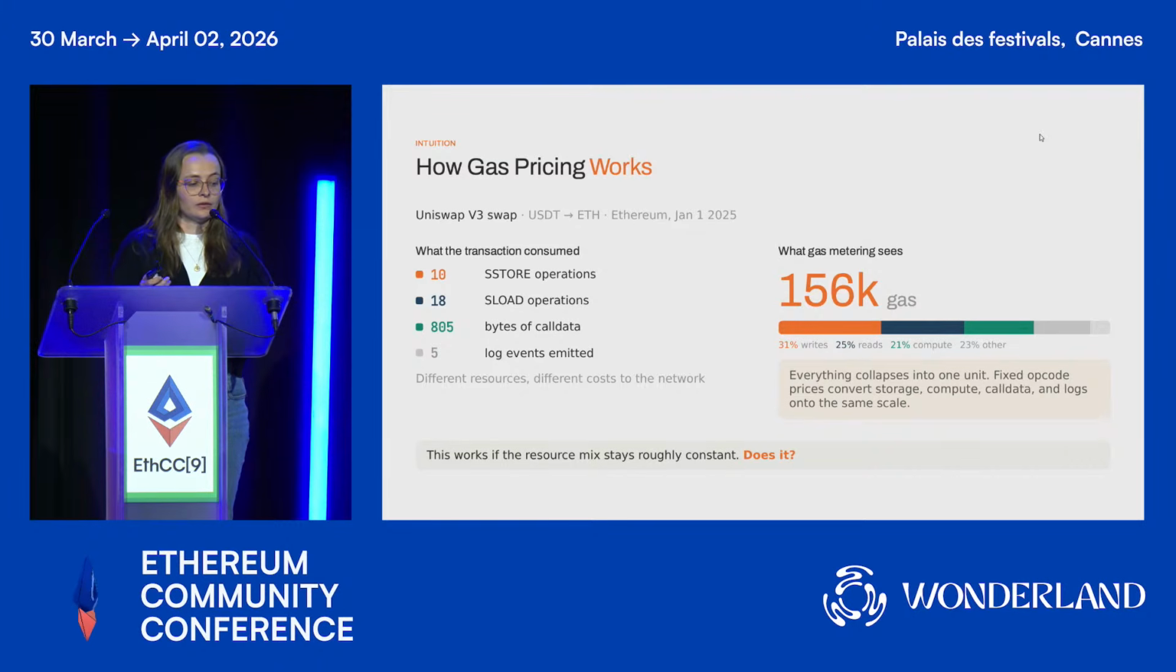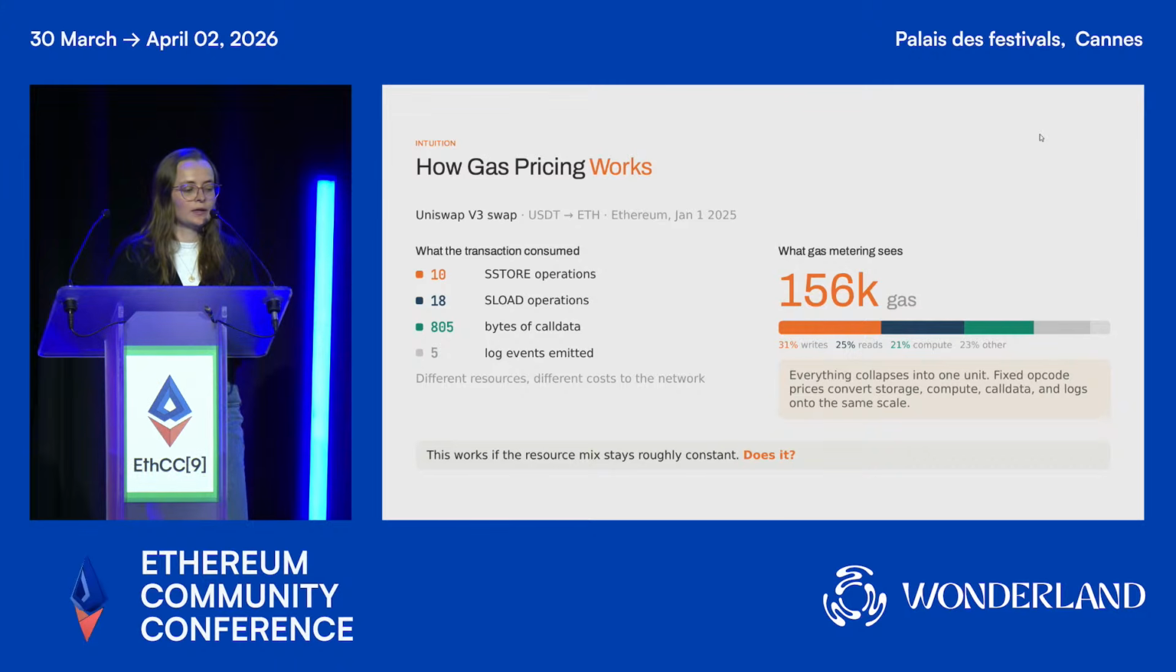That is all that the EVM will see when scheduling. What I'm showing in the bar below, how much of that is writes, how much is reads, how much is compute, is hidden from the EVM when it's scheduling. And so having this translation from all these physical resources into one unit of gas works if your workload mix stays roughly constant over time, or otherwise you would need to adjust.